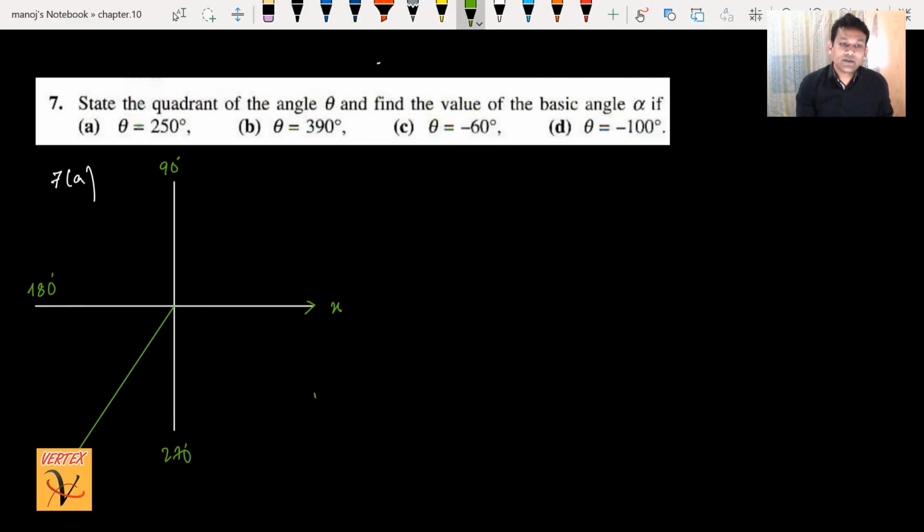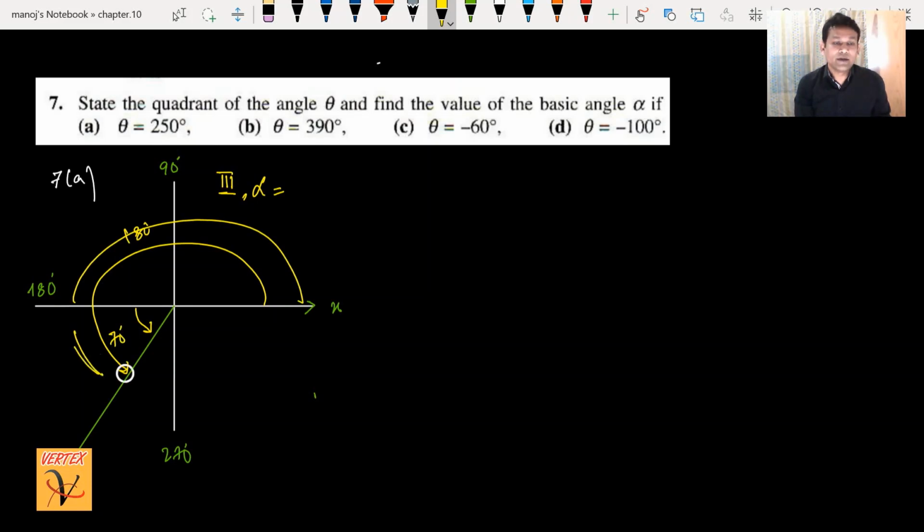This is the first line I have drawn for part A, 250 degrees. Which quadrant is this? We are in the third quadrant, and alpha is always measured from the nearest x-axis. It cannot be negative, it is always positive. Considering 180 and 250 degrees, the difference is 70, because 180 degrees is till here. So alpha is 70 degrees. Okay, moving to part B.